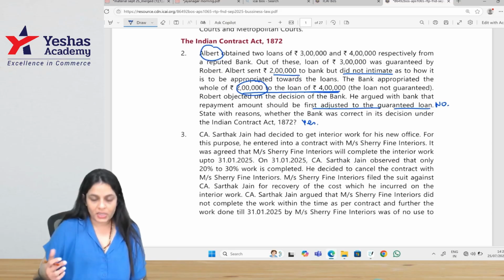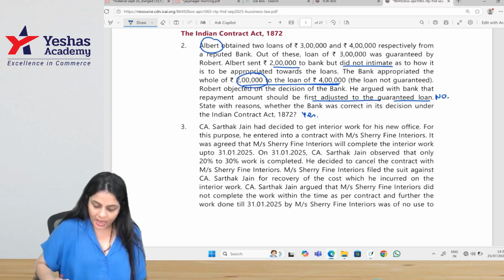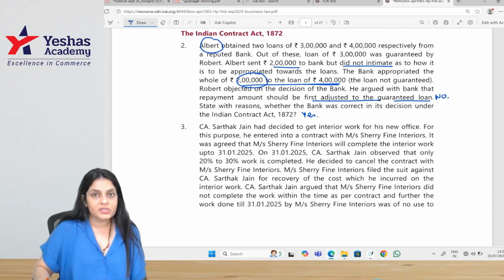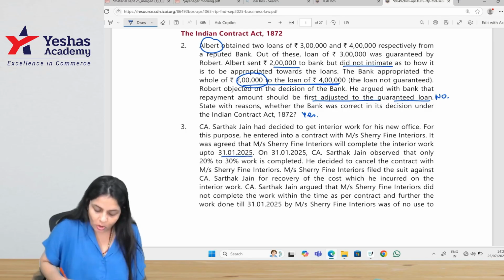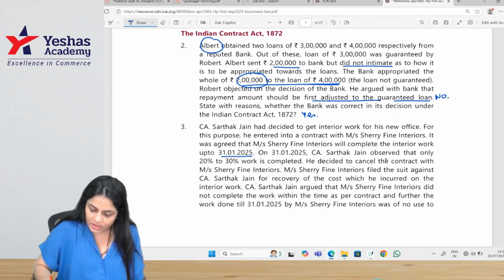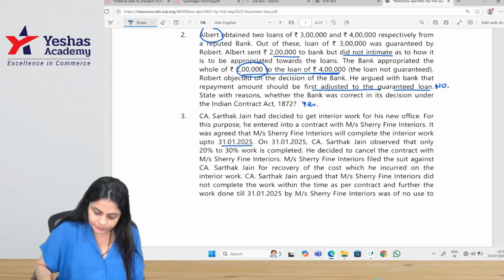Yes, Sarthak. So moving on to the next question. Sarthak Jain has decided to get interior work done for his new office. For this purpose, he entered into a contract with Messrs. Sherry Fine Interiors. It was agreed that Messrs. Sherry Fine Interiors will complete the interior work up to 31/1/25. The work should be completed on 31/1/25. On 31/1/25, CA Sarthak Jain observed that only 20 to 30% of the work was completed.